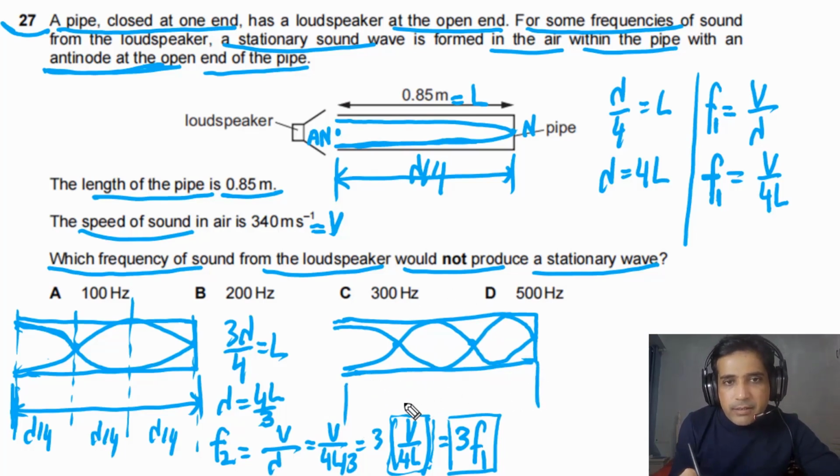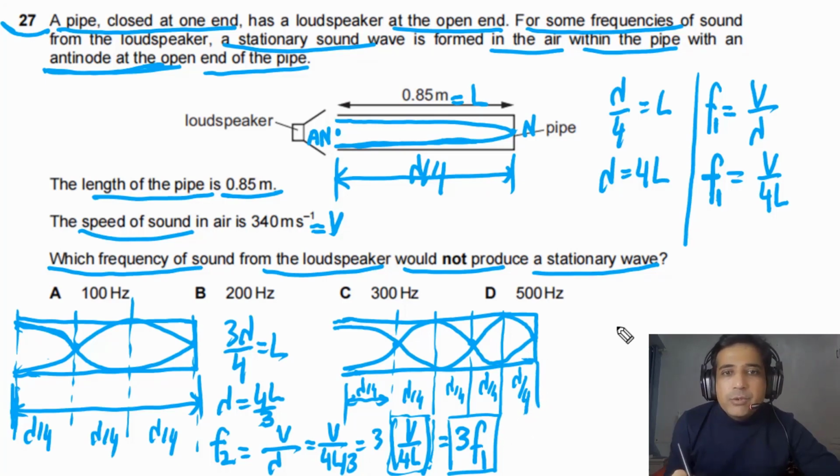In this case we can also write it in terms of lambda by 4. This is the first lambda by 4, here we will have another lambda by 4, and here another, and here another, and here another. So in this case you can see we have 5 lambda by 4, and 5 lambda by 4 is equal to L. So from here lambda is equal to 4L by 5.